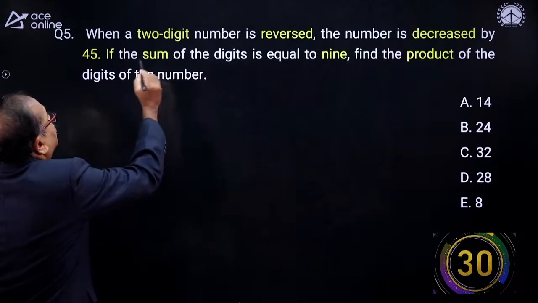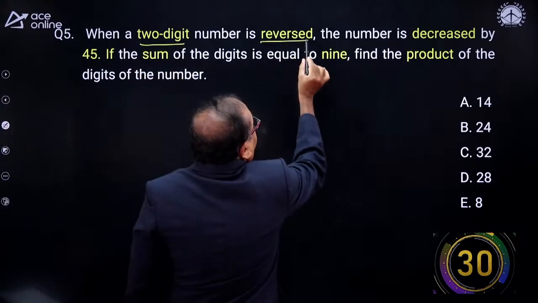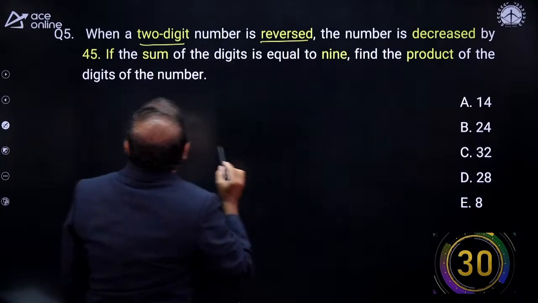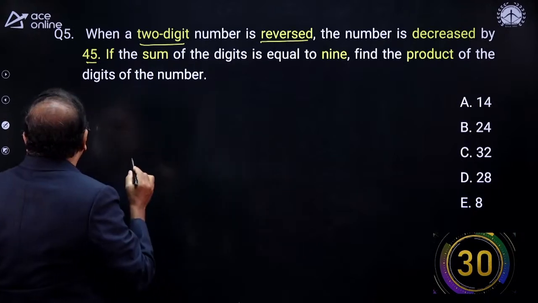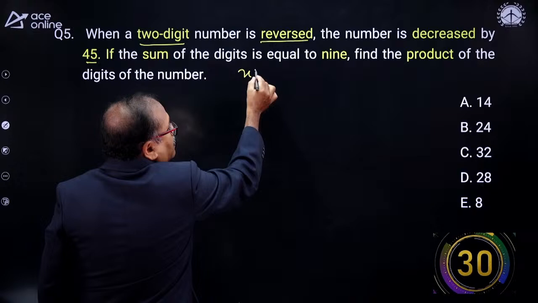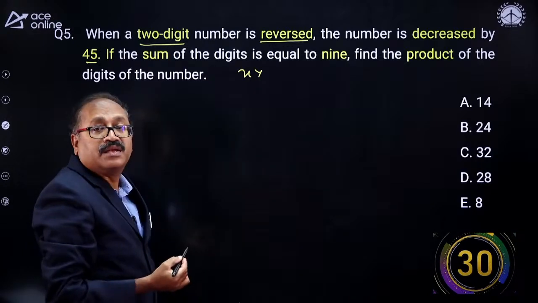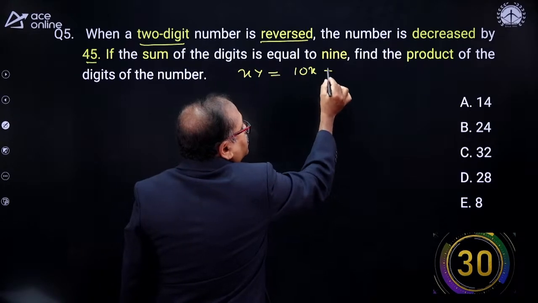Now here, when a 2-digit number is reversed, the number is decreased by 45. Let's consider the 2-digit number as xy. You can write this xy as 10x plus y.